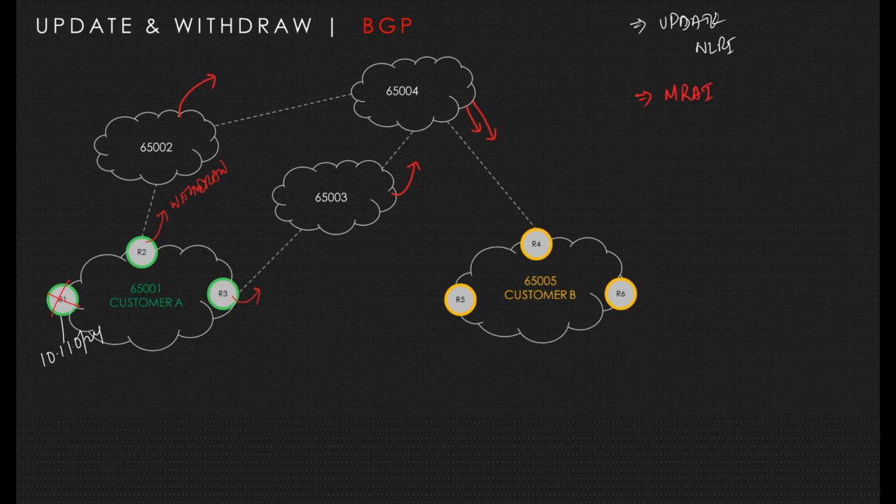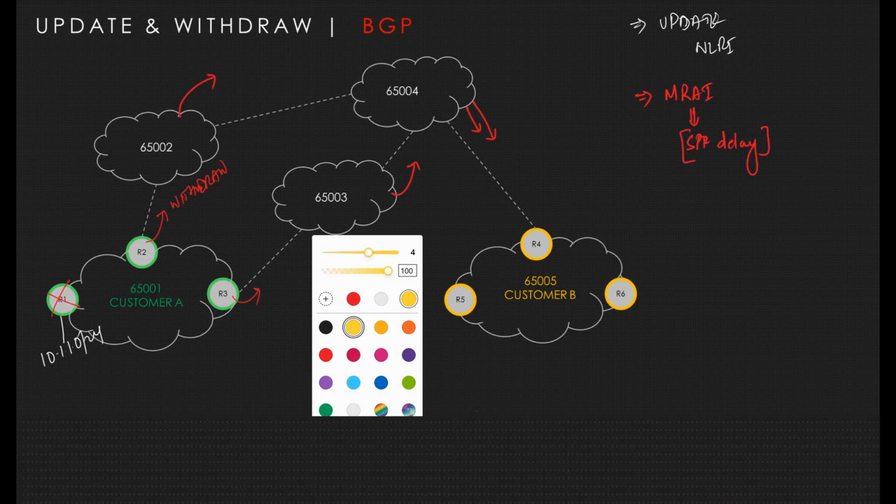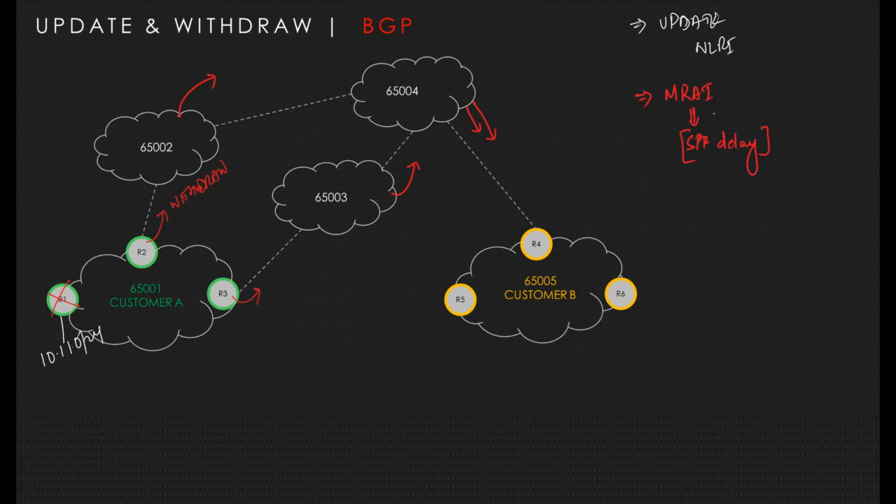What is MRAI? It is the minimum route advertisement interval. It's like an SPF delay timer. The SPF delay timer, or MRAI, waits for the update messages before it does a calculation. Similarly, for example, at T0 this link is down.